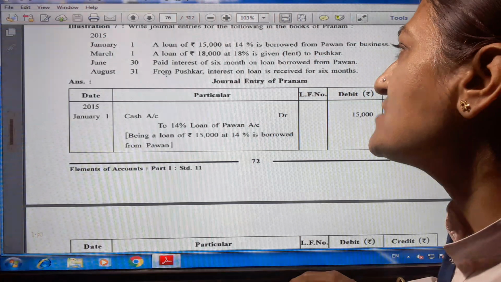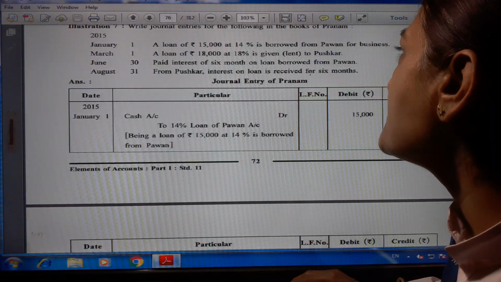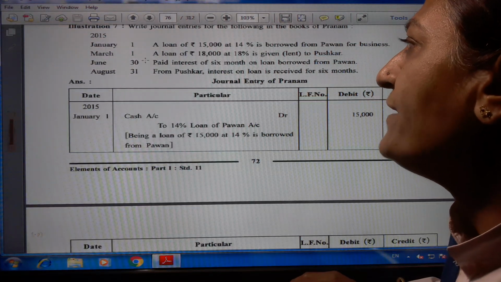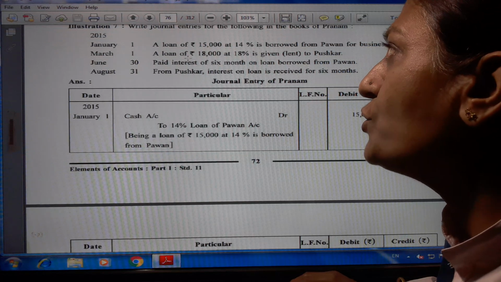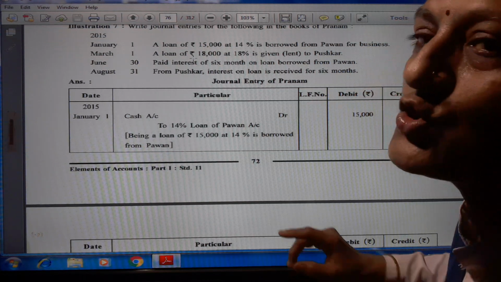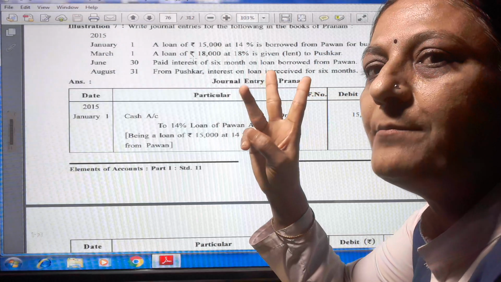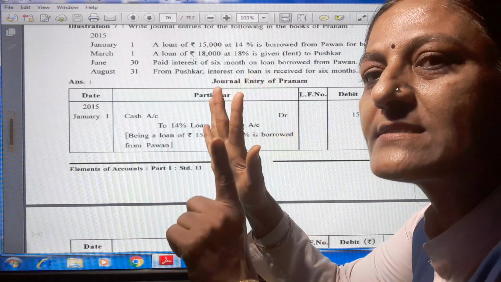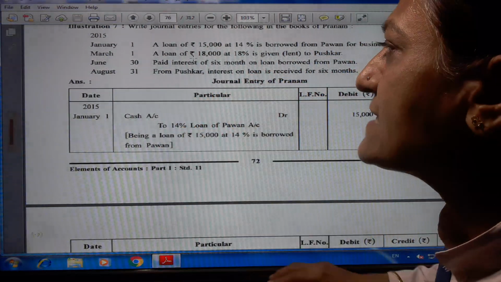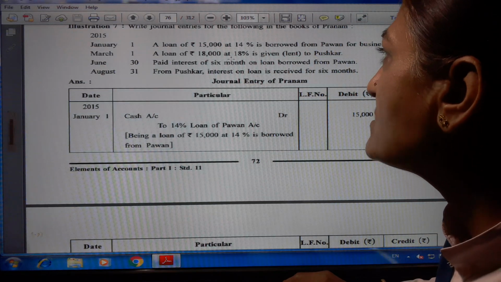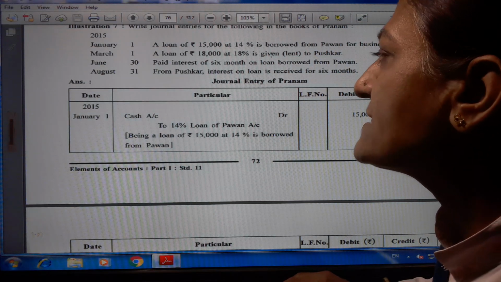August 31st, from Pushkar, interest on loan is received for 6 months. When we lent the loan to Pushkar, from March to August, March, April, May, June, July and August, this is also 6 months. So here 18,000 into 18 upon 100 into 6 upon 12.